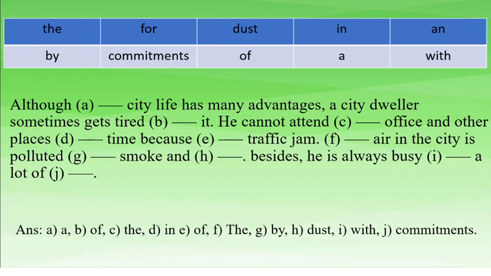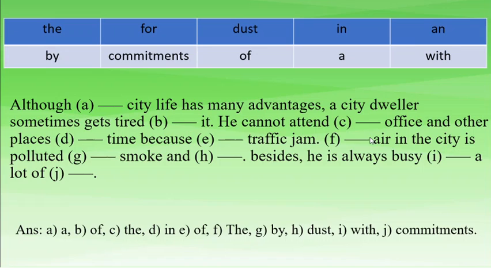So our city life has many advantages. A city dweller sometimes gets tired of it. So I am tired of it. This type of phrases are used here. He cannot attend the office and other places in time because of traffic jam. So you would be of.